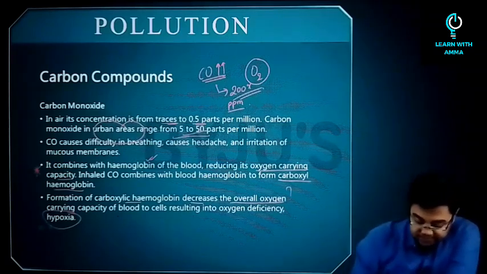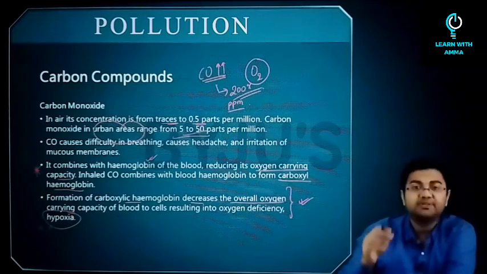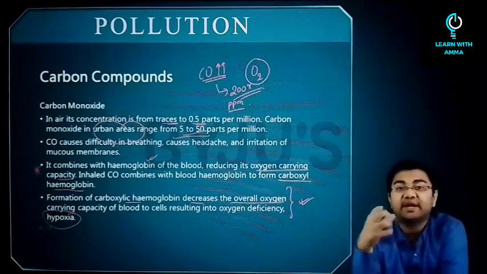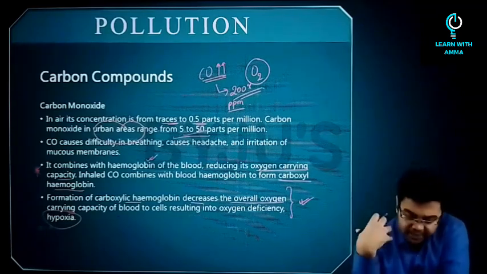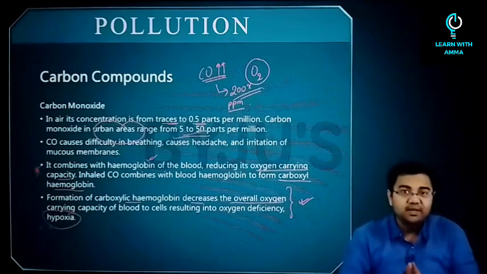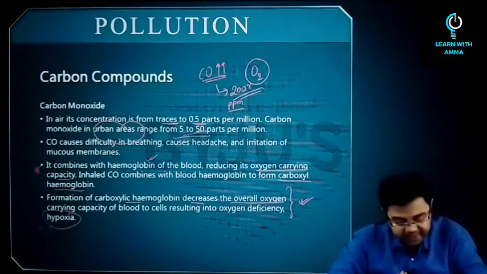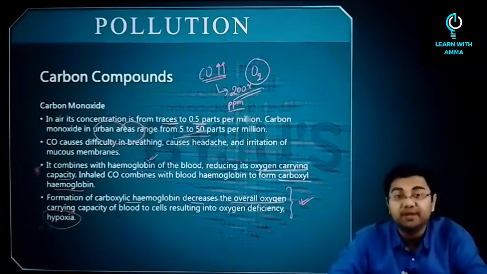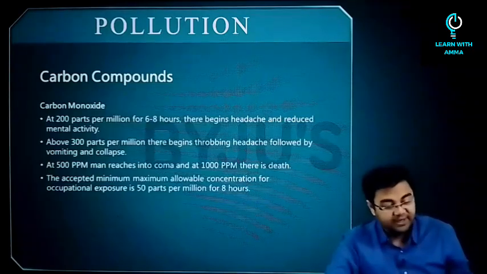And what is that? Basically, mixing of carbon monoxide with hemoglobin of the blood, and since its reaction rate is very fast, it can combine with the blood hemoglobin very, very fast as compared to oxygen, and that problem causes all the problems, and it can even become fatal for the people who are inhaling it.